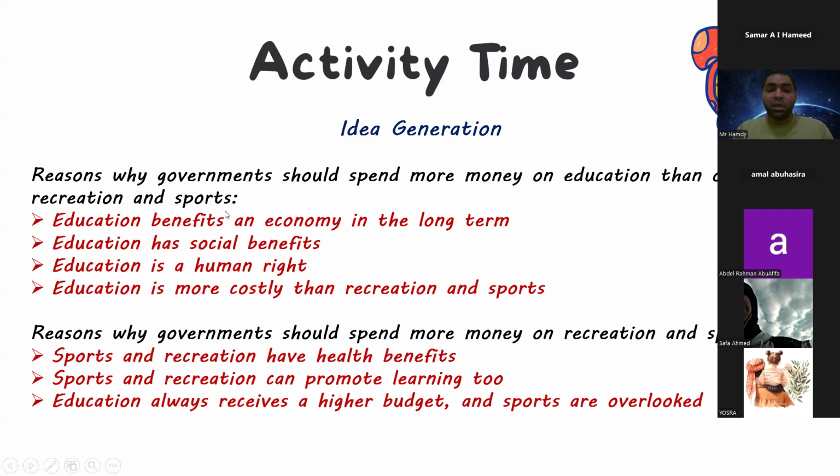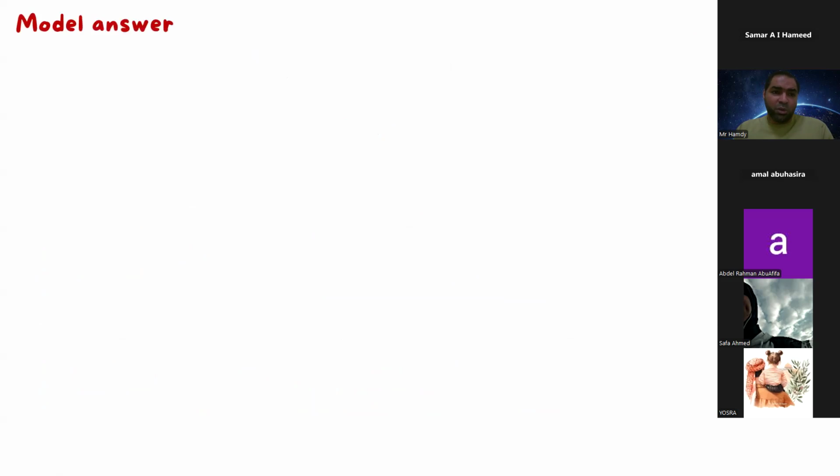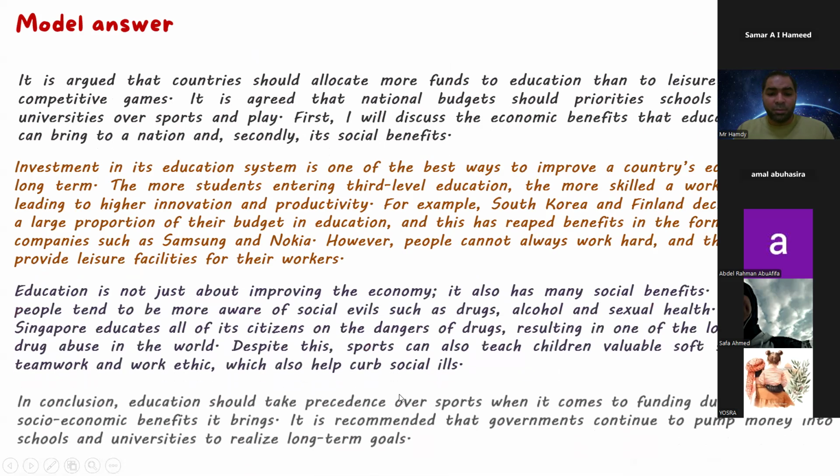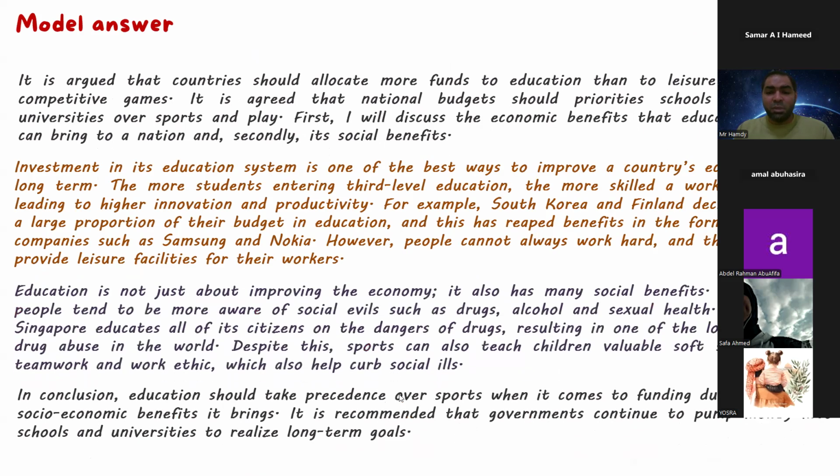Which one do you like? Okay, or do you agree or disagree? Here we have the model answer. I want you to have a look at this one and tell me, is it the same as the structure we said? Introduction, paragraph 1, which is with, paragraph 2, which is against, and the point of view.